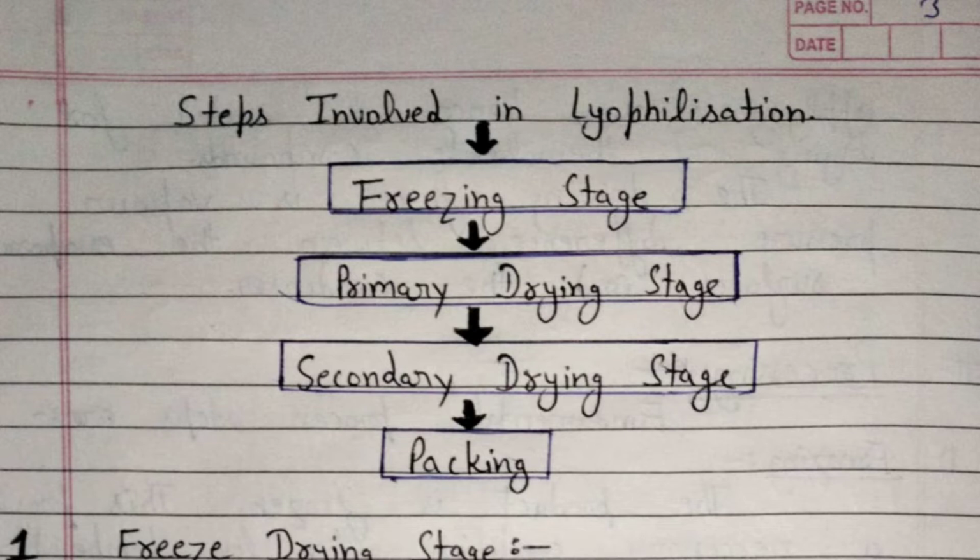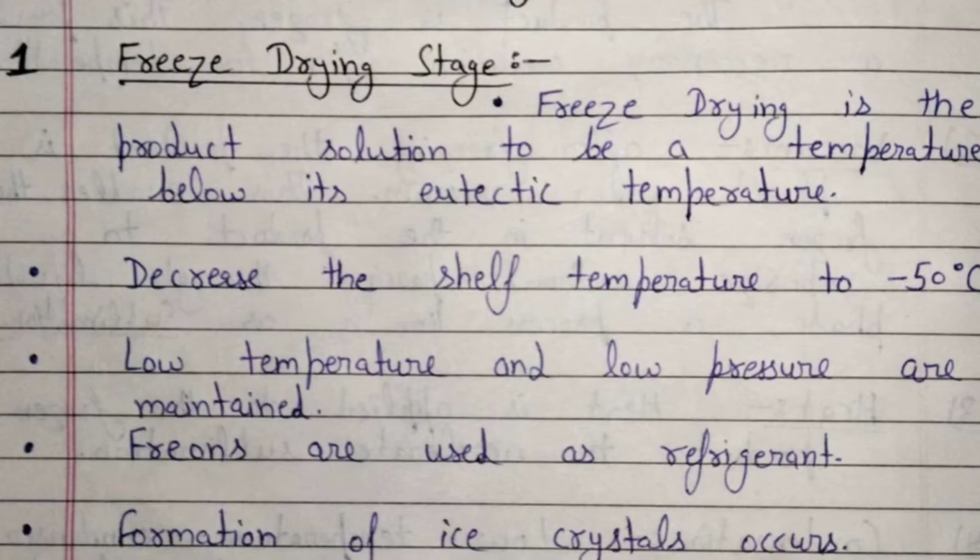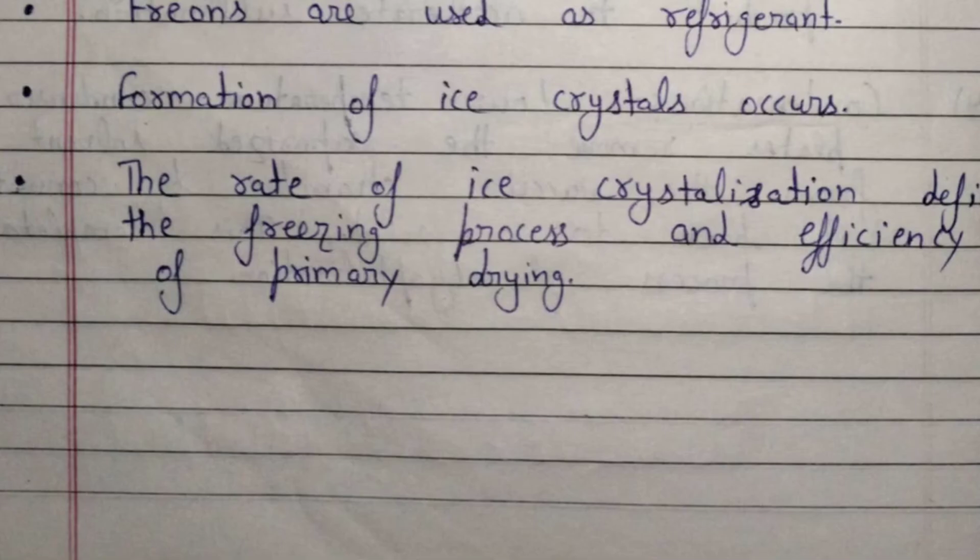Next are the steps involved in lyophilization. First is the freezing stage, second is the primary drying stage, next is the secondary drying stage, and last is packing. First one, freezing stage. Freezing cools the product solution to a temperature below its eutectic temperature. Decrease the shelf temperature to minus 50 degrees Celsius, and then low temperature and low pressure are maintained. Freons are also used as refrigerants. Formation of ice crystals occurs, and the rate of ice crystallization defines the freezing process and the efficiency of primary drying.